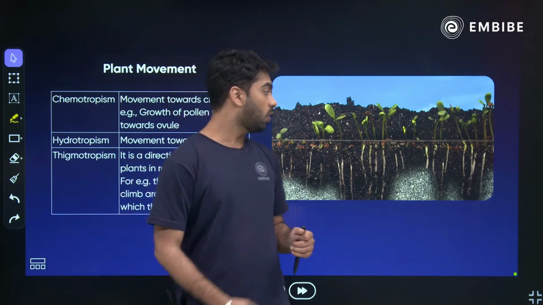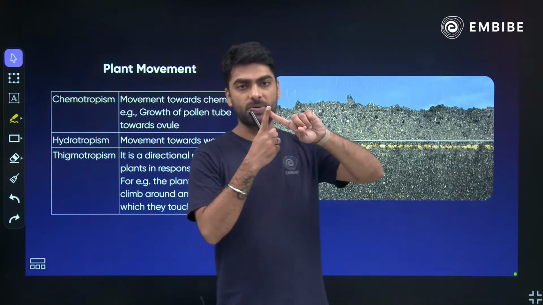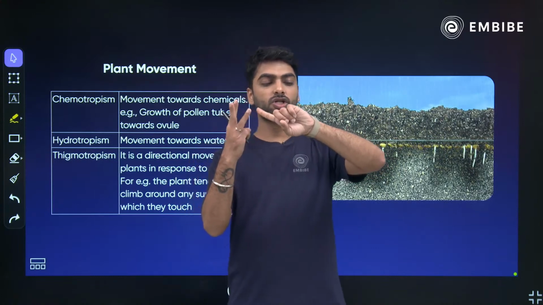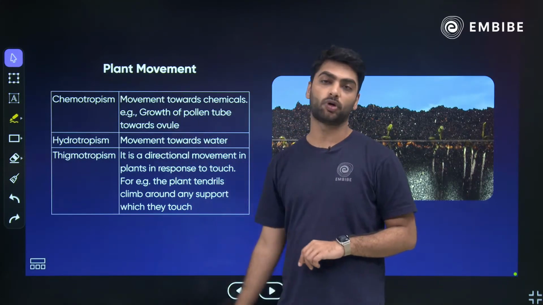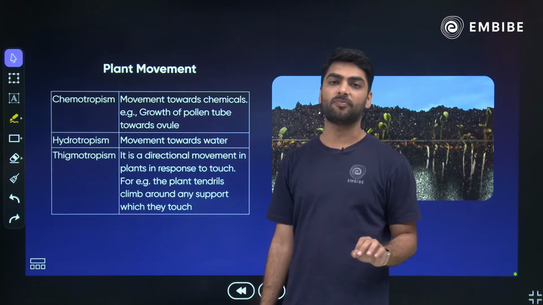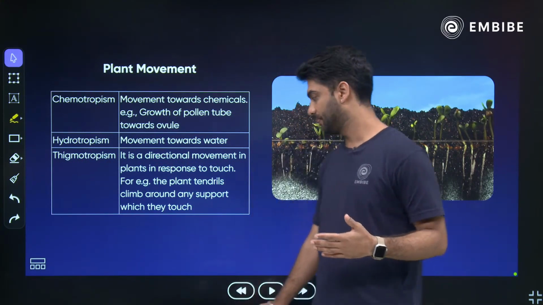So we have got phototropism, hydrotropism, geotropism, thigmotropism and chemotropism. So these are the 5 types of tropic movements seen in plants, right?